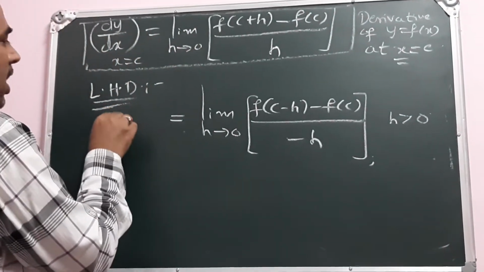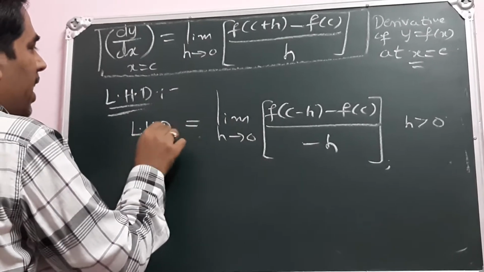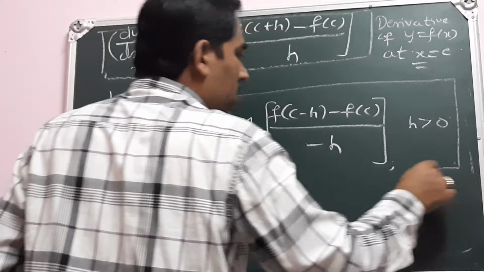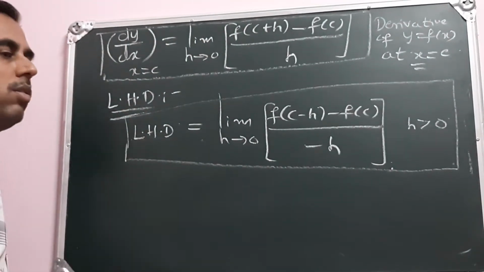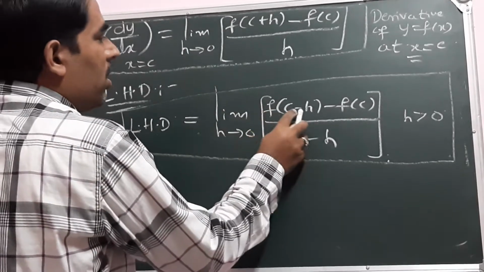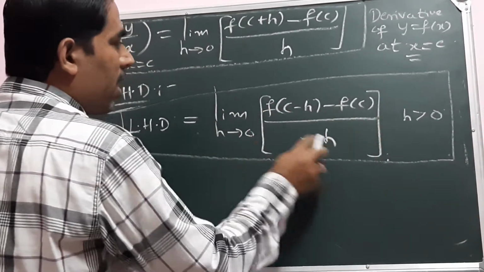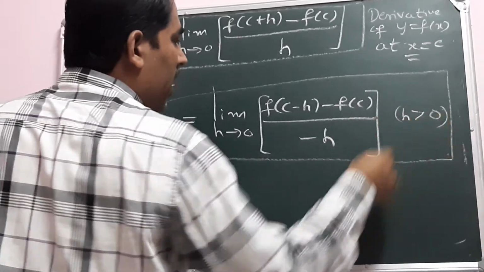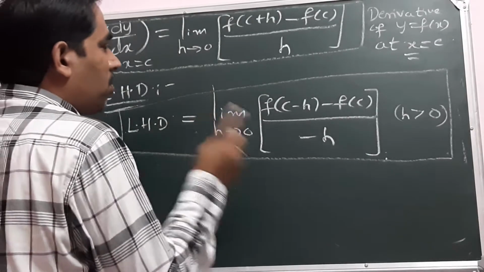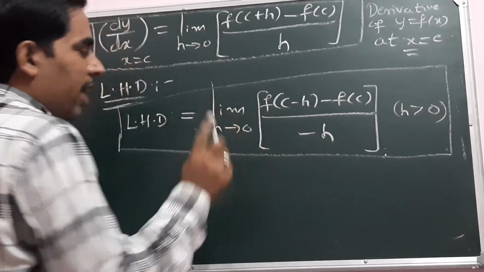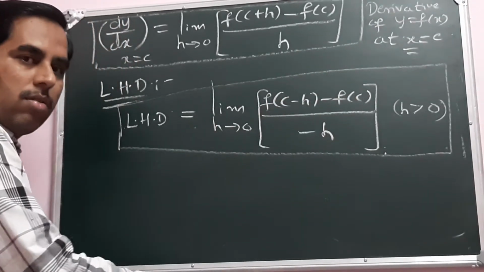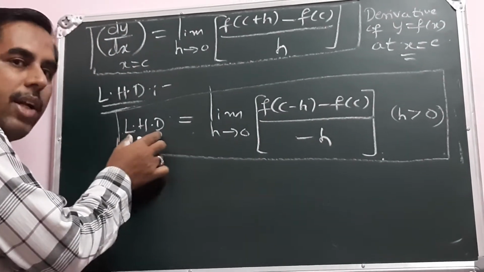This is called the left hand derivative of the function. If we calculate this for the given function, the left hand derivative will be obtained.